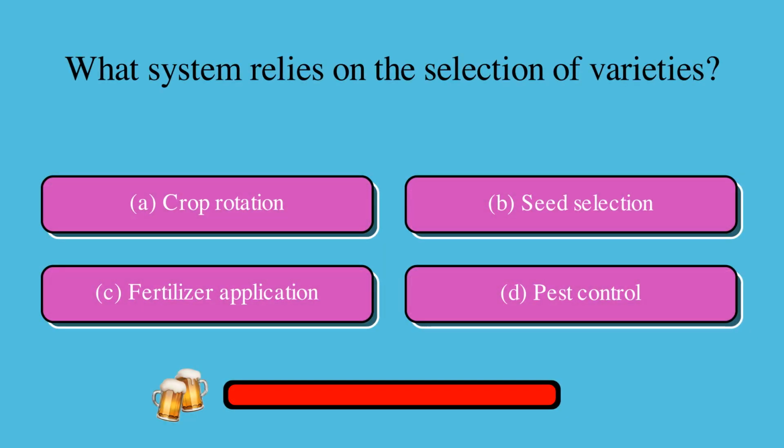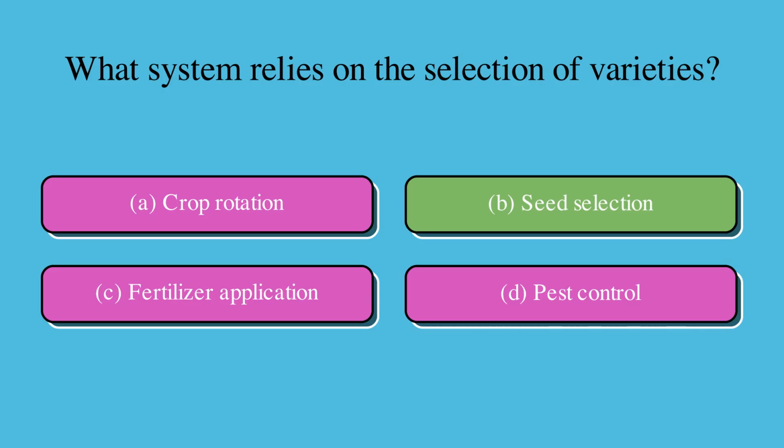What system relies on the selection of varieties? Is it A, crop rotation, B, seed selection, C, fertilizer application, or D, pest control? The correct answer is B, seed selection.